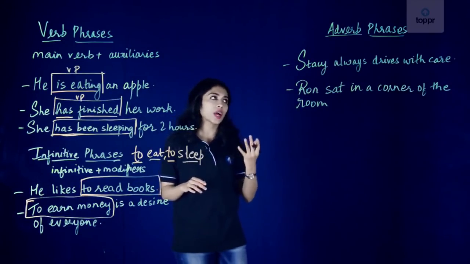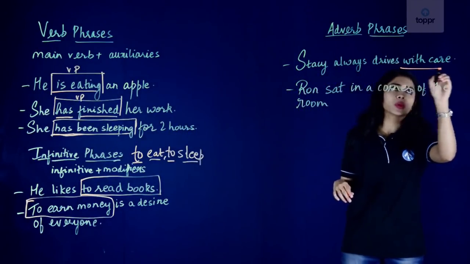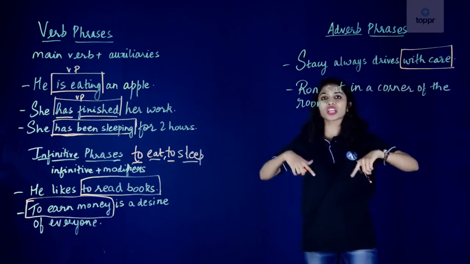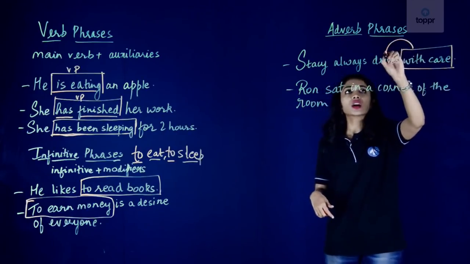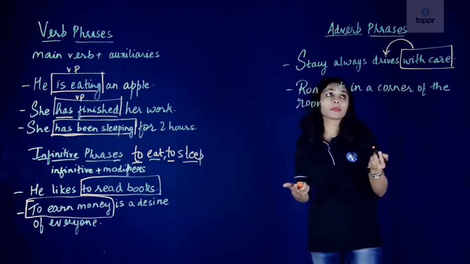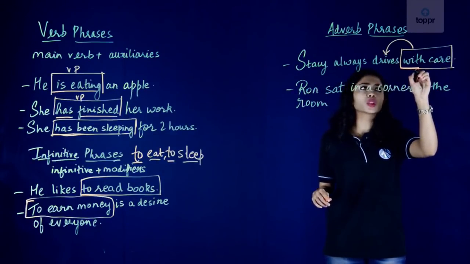Stacy always drives with care. So here our adverb phrase is with care because let me ask the verb the question, how does Stacy drive? With care, because it's telling us more about how she drives, which is our verb. But do you all see that this phrase starts with with?